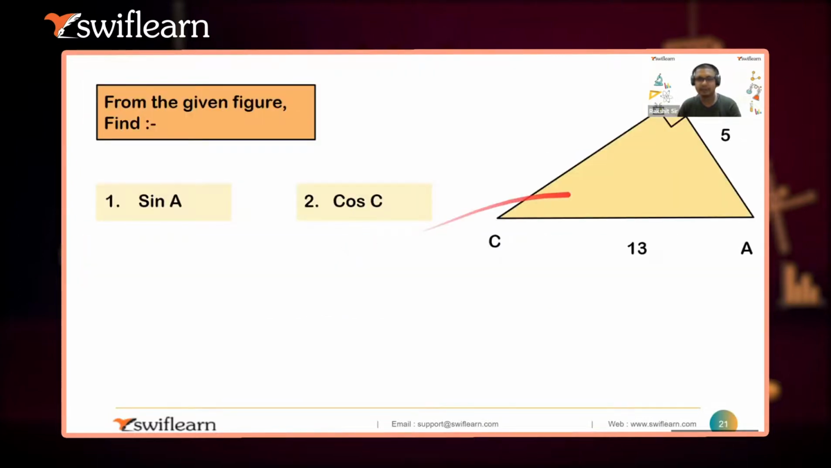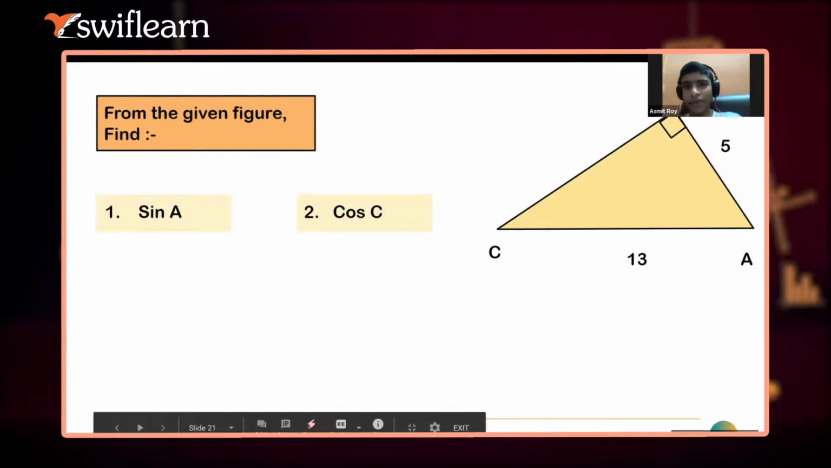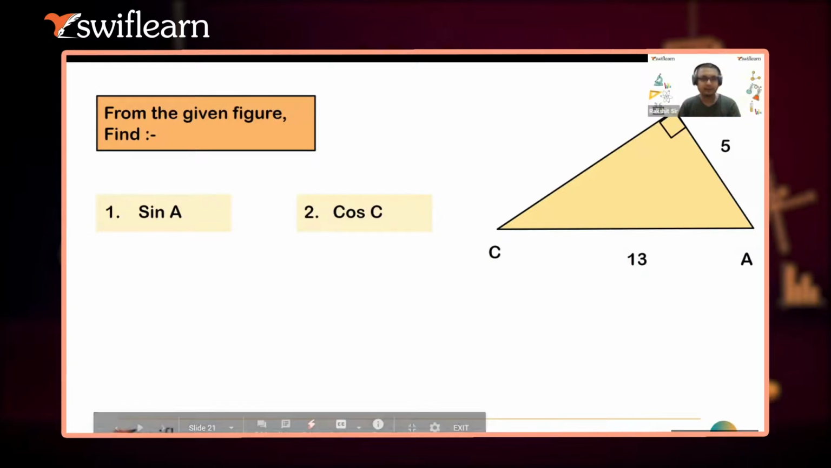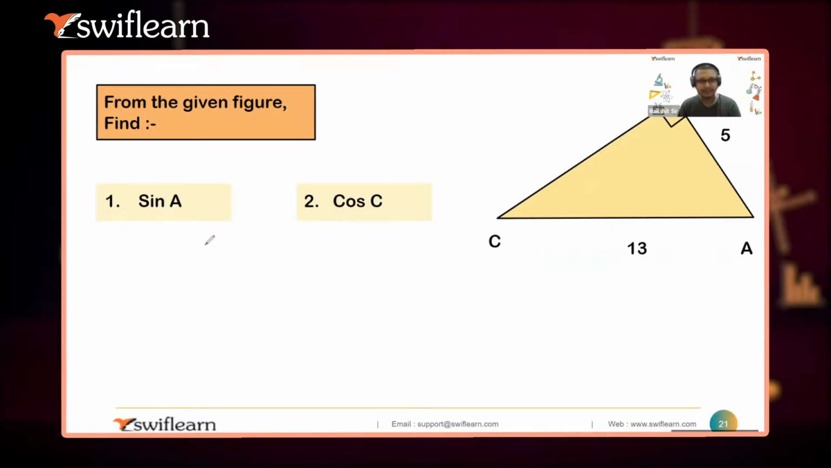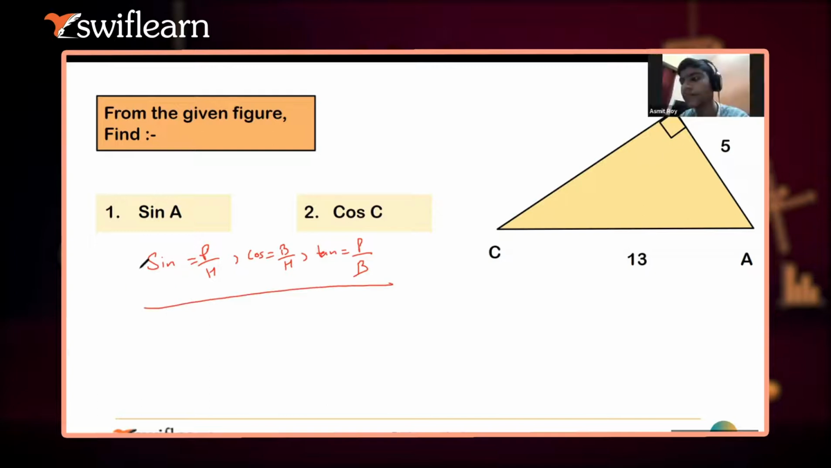So I think let's start with some questions. Can you find out these values of sine A and cos C for me? What was sine again? Perpendicular by hypotenuse, right? I think you should write it in your notebook now, in short. Sine is P by H. What is cos? Cos is B by H. What is tan? Tan is P by B. You should write this in your notebook.